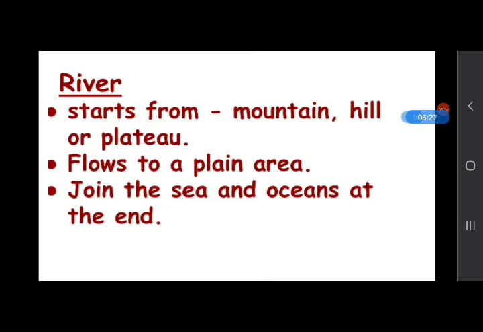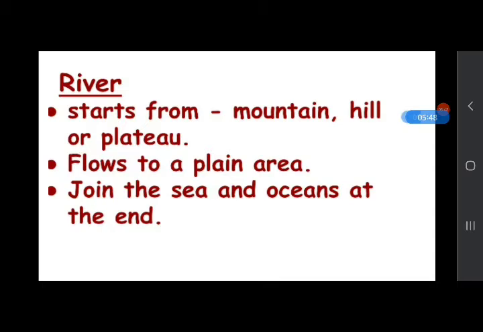So the mountain is a physical feature and the river is a water body. A river is linked with a mountain because a river usually starts on a higher land such as a mountain, hill or plateau and flows towards a plain area.